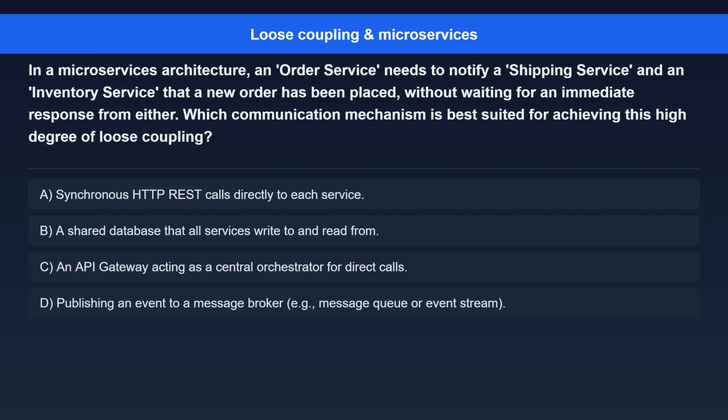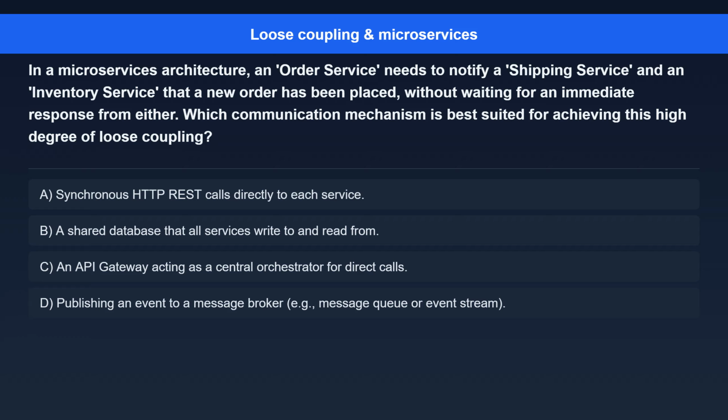Question 2. In a microservices architecture, an order service needs to notify a shipping service and an inventory service that a new order has been placed, without waiting for an immediate response from either. Which communication mechanism is best suited for achieving this high degree of loose coupling? Option A. Synchronous HTTP REST calls directly to each service.